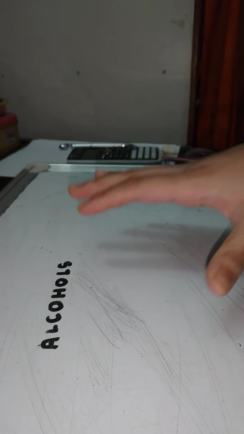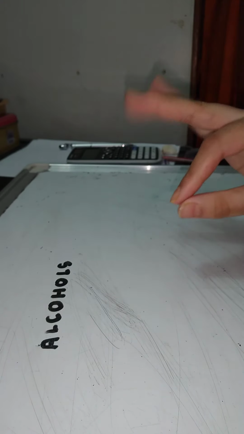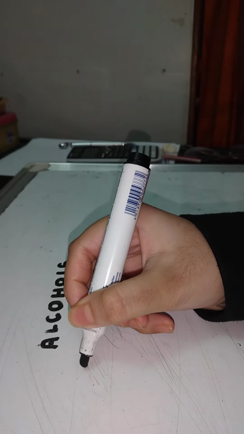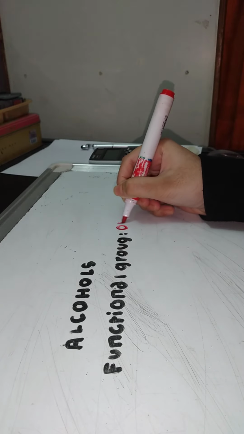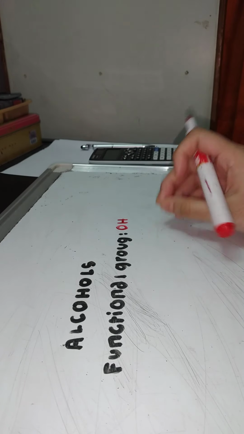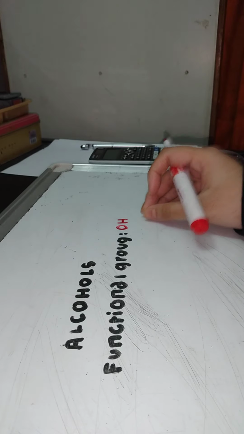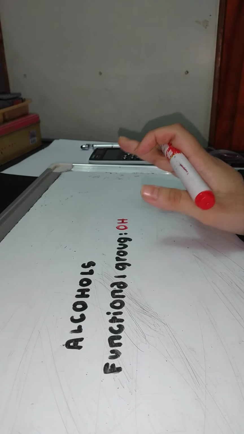Alcohols are a homologous series of organic compounds. So obviously, the alcohols have the same functional group. So let's begin with the functional group of alcohols, right? So the functional group of alcohols is OH. This is the functional group, and it's the same for every alcohol. The functional group is constant.